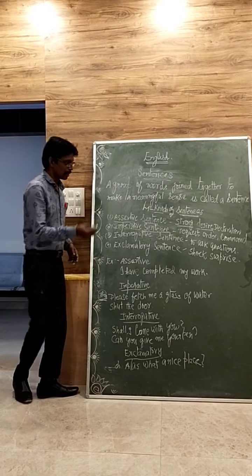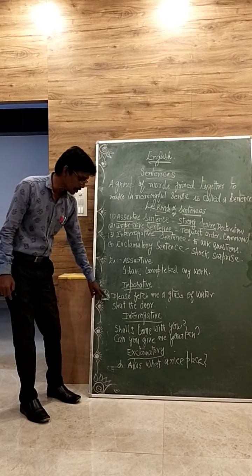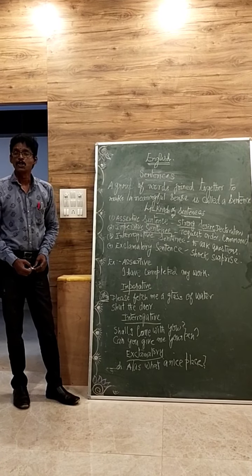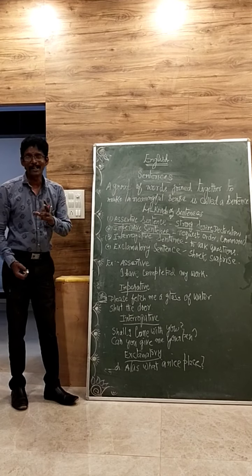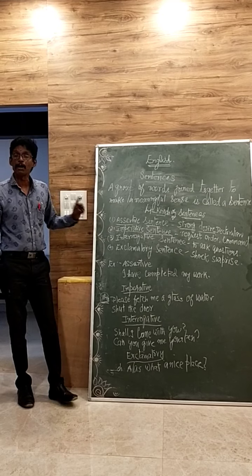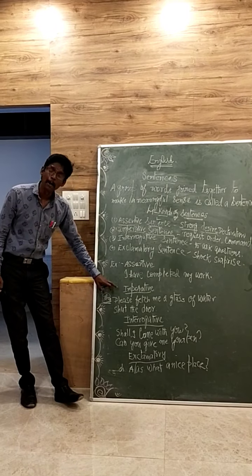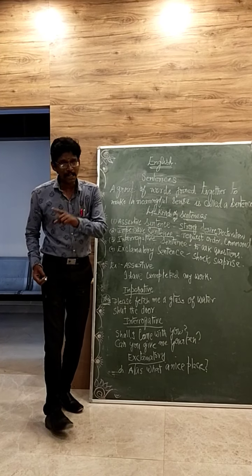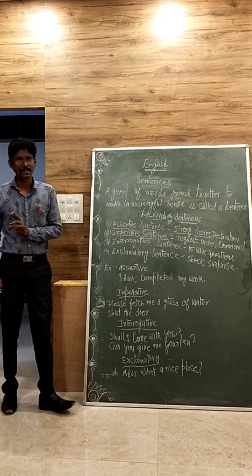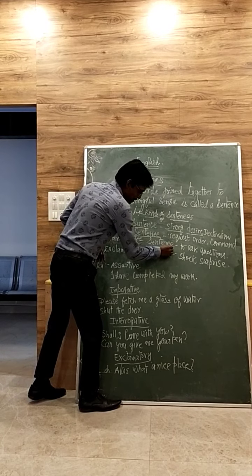For example, as I have written here, shut the door. Here it is an order. Shut the door. Keep quiet. Don't go out. All these sentences come under imperative sentence because it is an order, it is a command. Whereas in the first sentence, please fetch me a glass of water is a request and also it comes under imperative sentence. Now the third one, interrogative sentence.